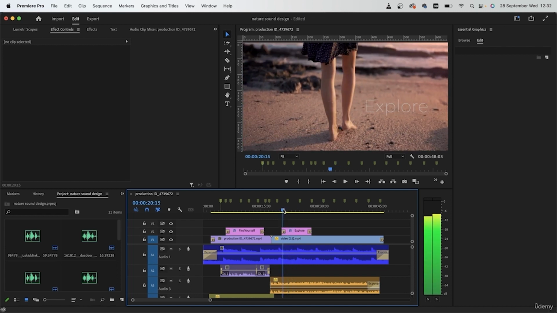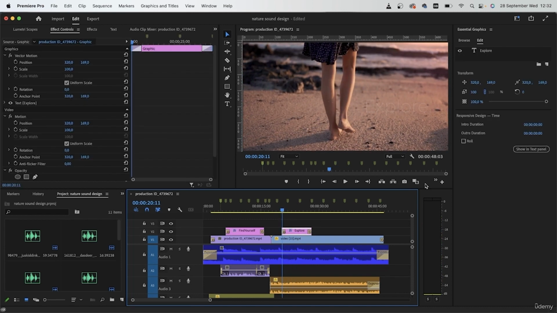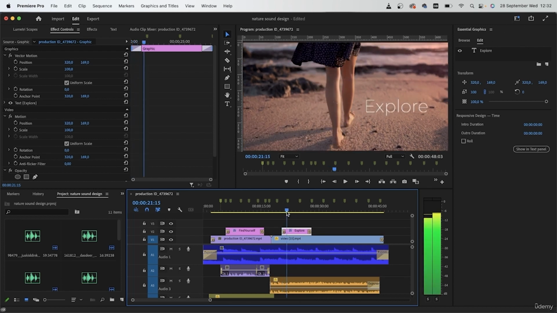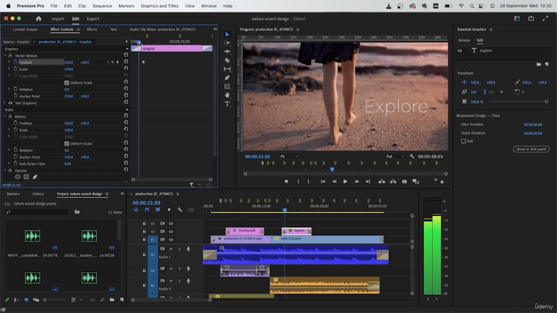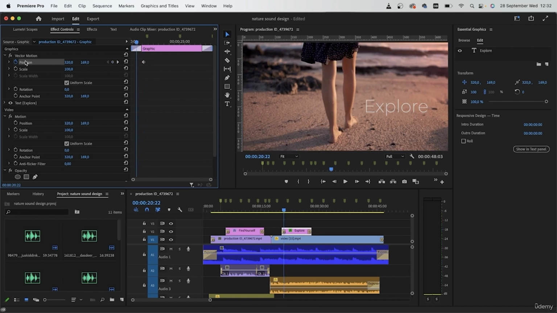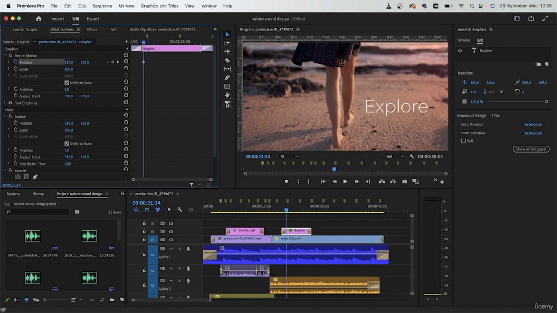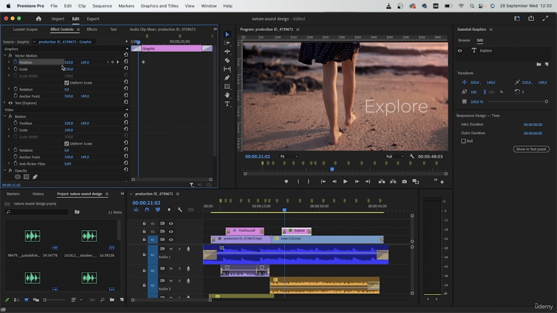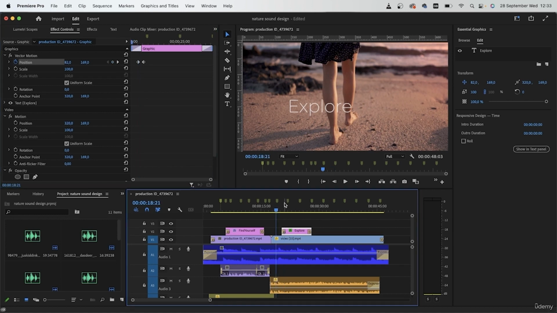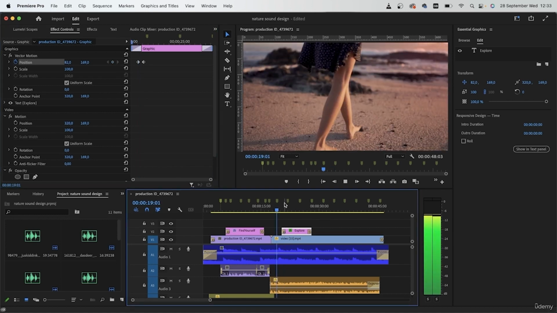Now for this one, if you want, you could use a transition. Simply make keyframes for position. We're going to learn about transitions in another lesson, but for now, I'm just going to do a quick position animation. Make a keyframe right where you want it to show up, and then go back a few frames, pull it towards the right. Just right at the start of her leg. So now we're going to have something like this.